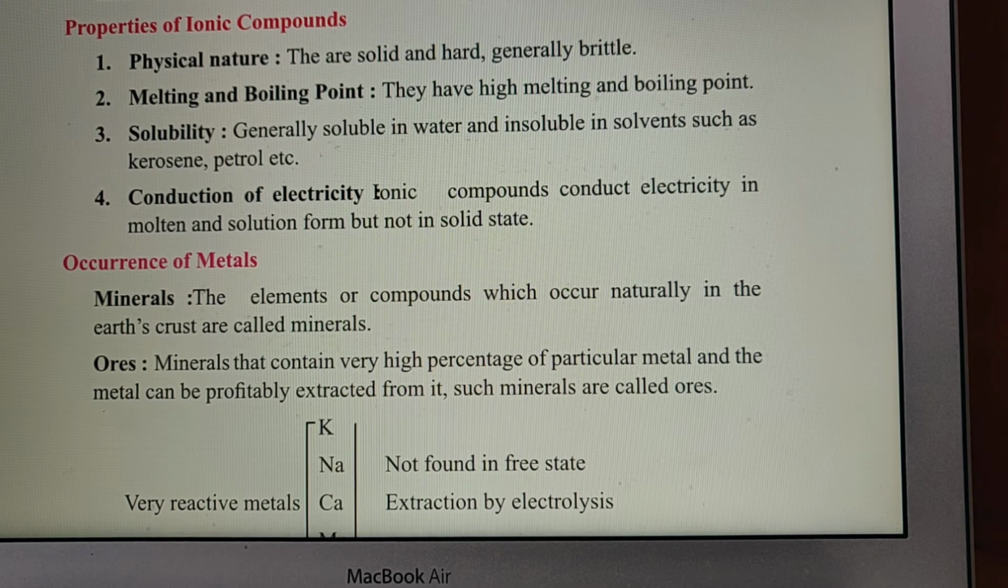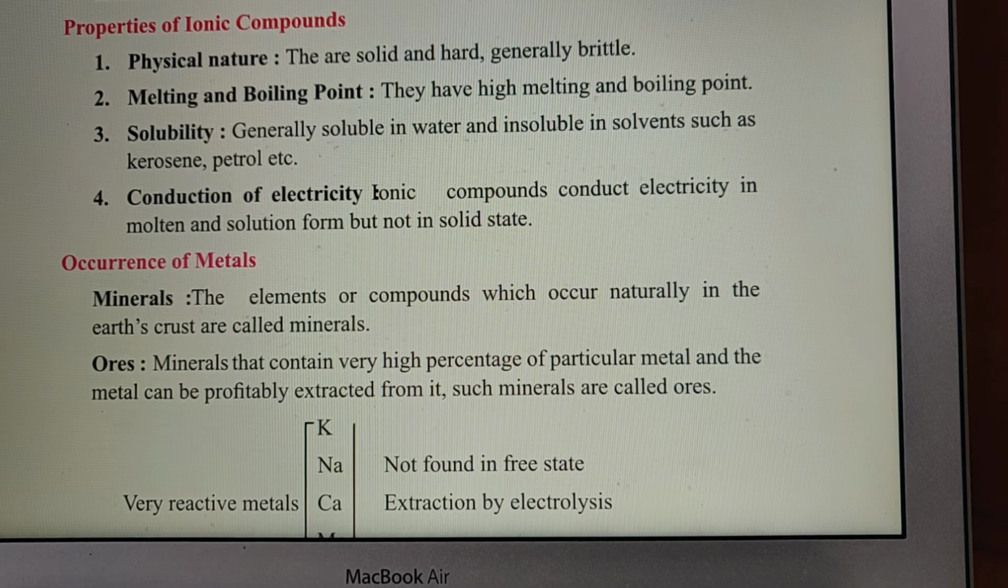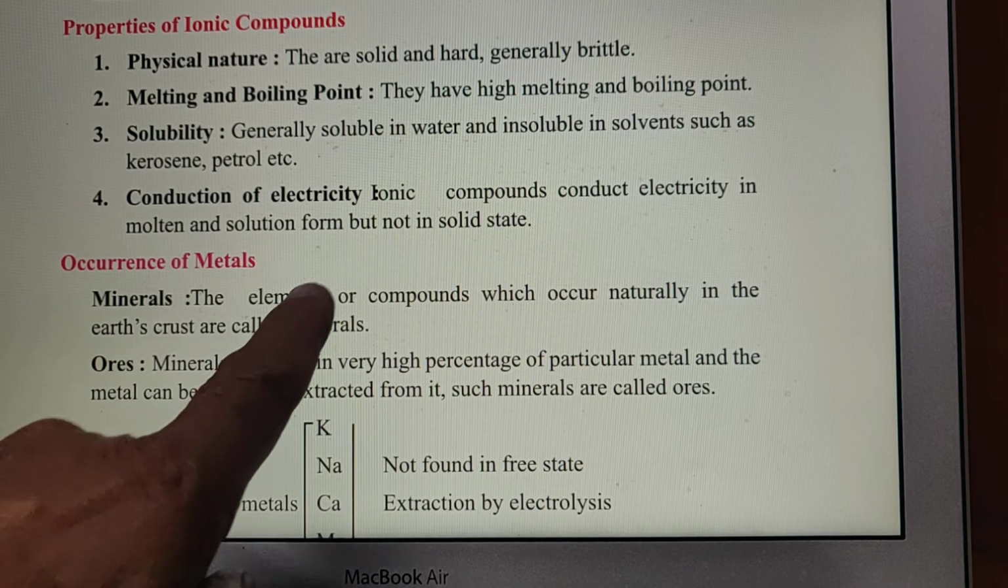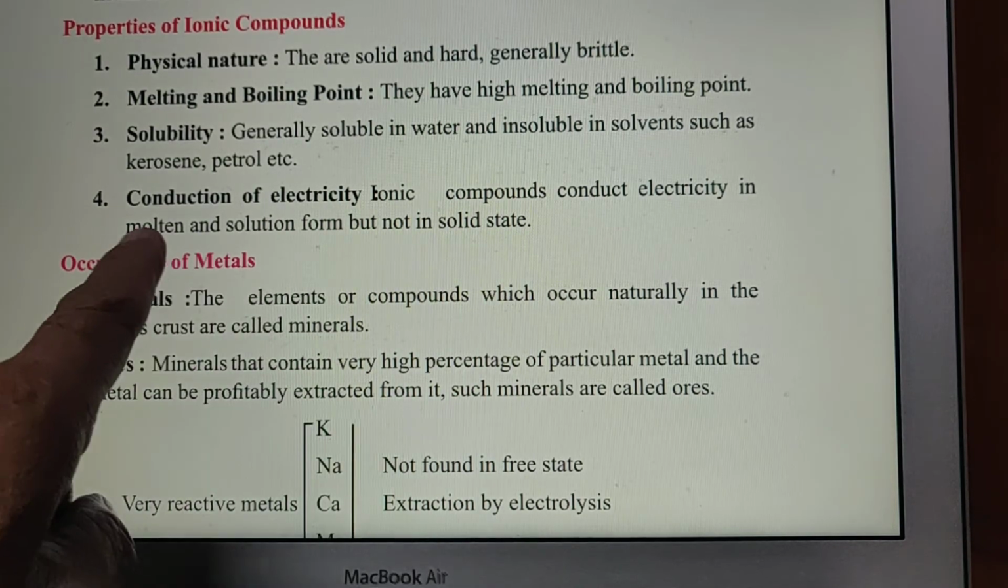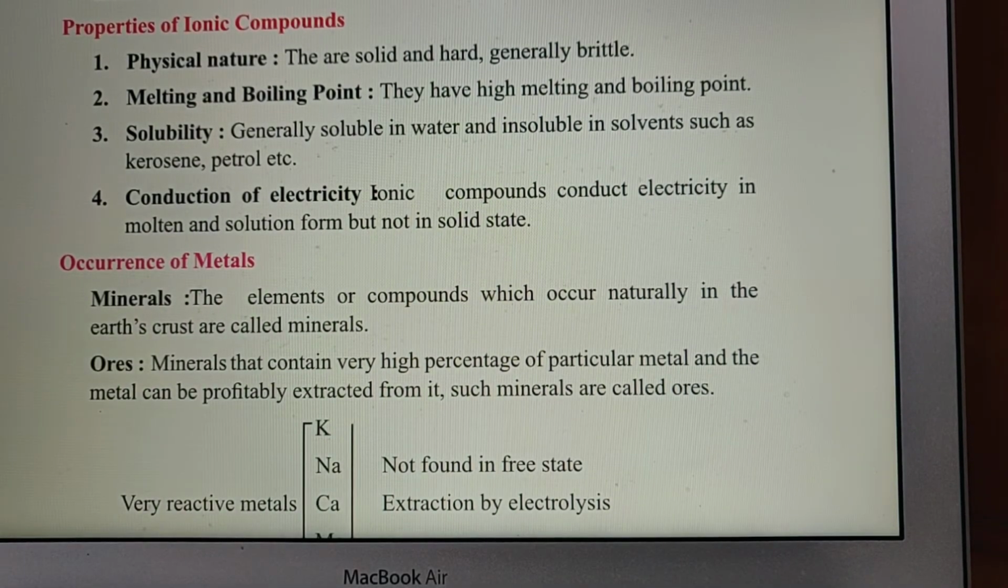Conduction of electricity: ionic compounds conduct electricity in molten and solution form but not in solid state. If we have solid sodium chloride and we connect it with two electrodes, then it will not pass electricity. The solution of salt must be there, so they do not conduct electricity in solid form, they conduct electricity in solution.